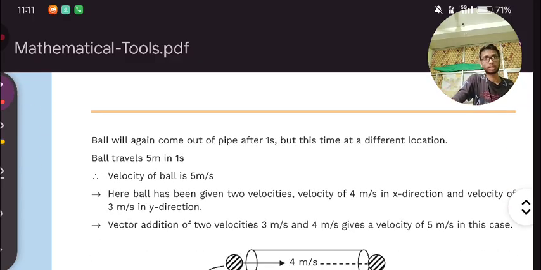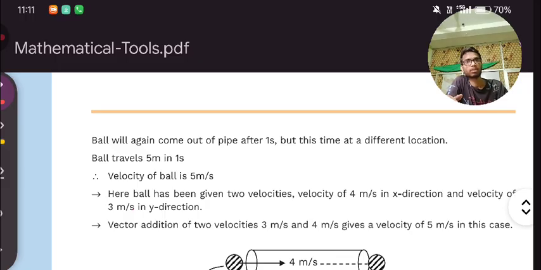The ball will again come out of the pipe after 1 second, but it took a height. It took height because it was also going upward. That's why. But this time, at a different location, the ball travels 5 meters in a second. The velocity of the ball is 5 meter per second.